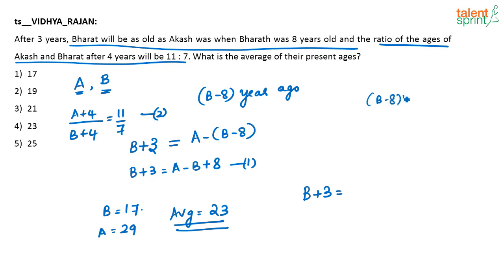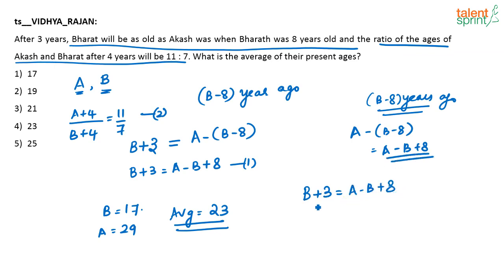B minus 8 years ago. So what was Akash's age then? Current age of Akash is A, so that many years ago, Akash's age was A minus (B minus 8), or A minus B plus 8. Now in 3 years, Bharat will become this age of Akash. That's all. Equate. I hope it is clear.